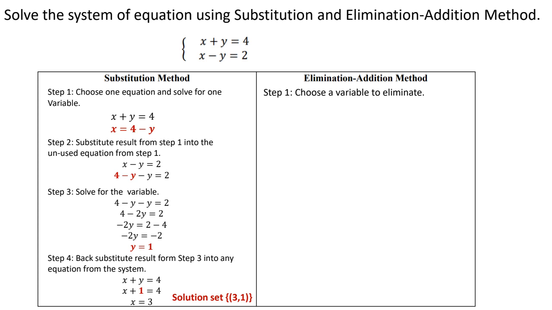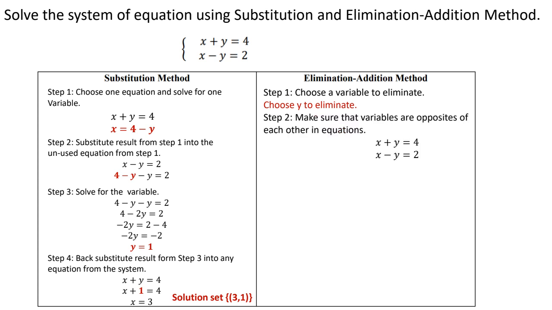So if you see here, I am going to choose to eliminate y. Why? Because the first equation has a positive y and the second equation has a negative y. And if I add these two equations, just as the title says, I'm going to eliminate that y variable. So let's go ahead and do this.